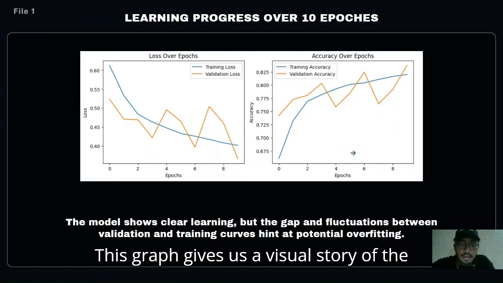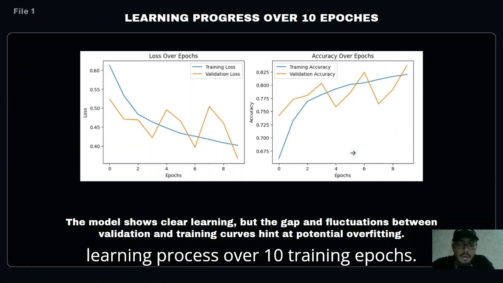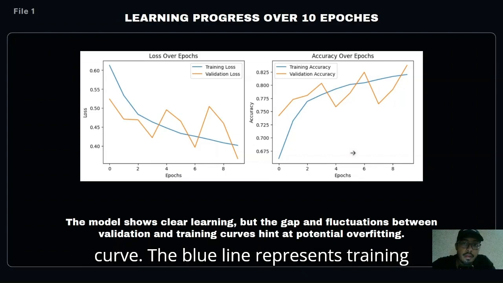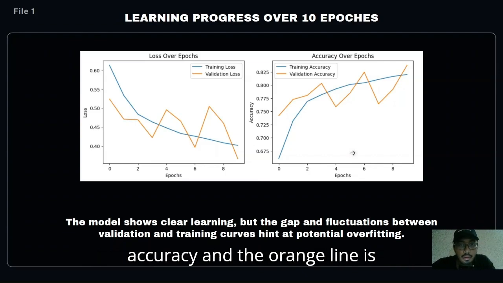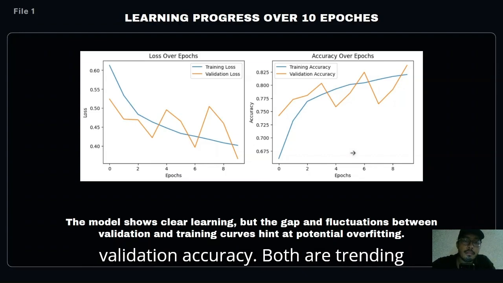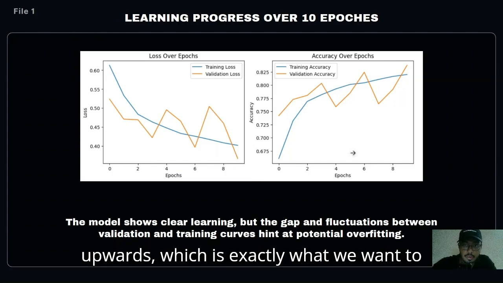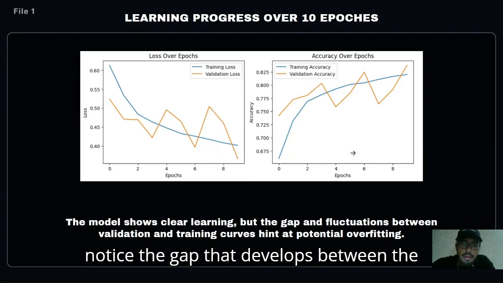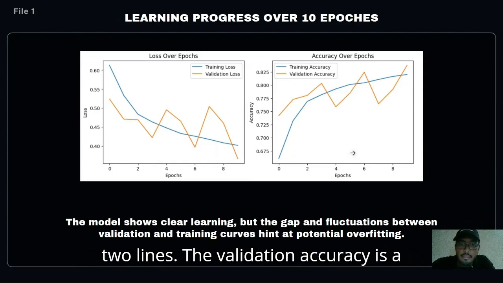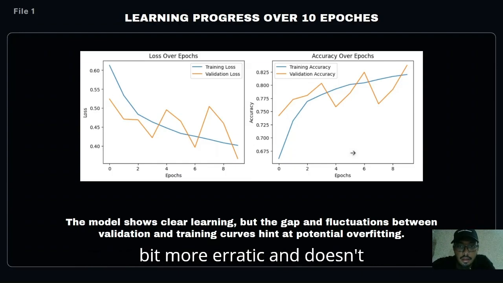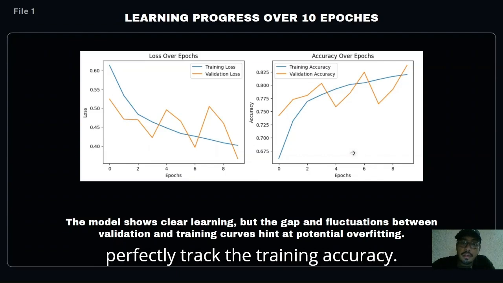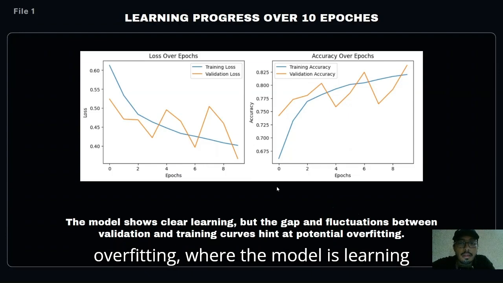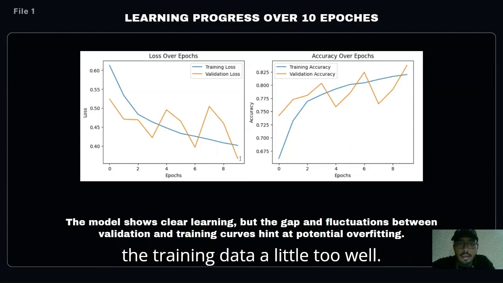This graph gives us a visual story of the learning process over 10 training epochs. On the right, you can see the accuracy curve. The blue line represents training accuracy and the orange line is validation accuracy. Both are trending upwards, which is exactly what we want to see. The model is learning. However, notice the gap that develops between the two lines. The validation accuracy is a bit more erratic and doesn't perfectly track the training accuracy. This is a classic sign of potential overfitting, where the model is learning the training data a little too well.